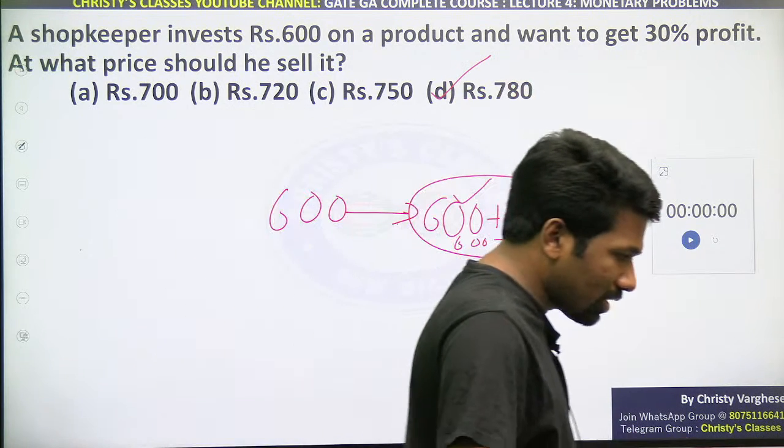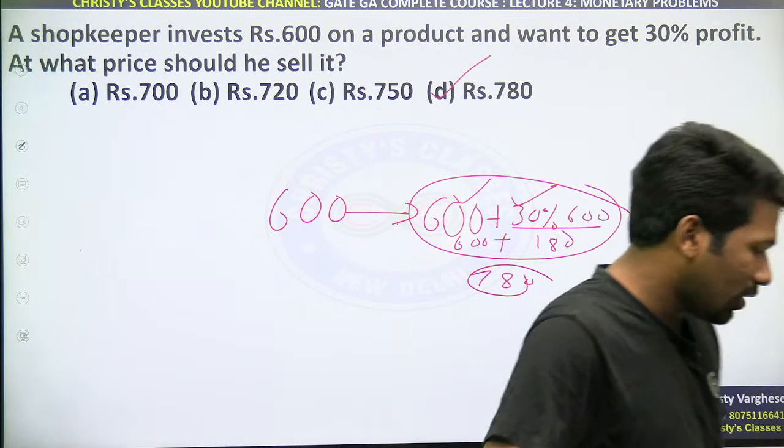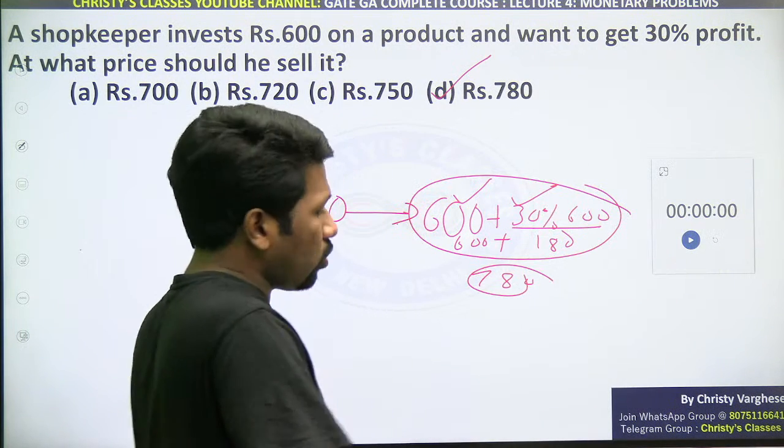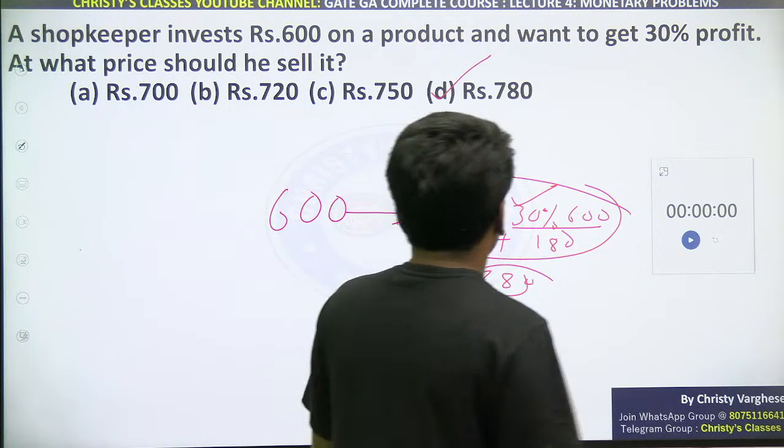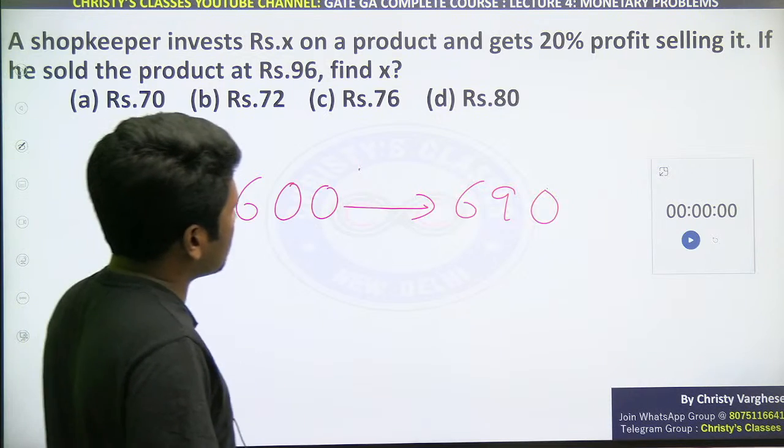All of you understood it? 780, how? Please respond. So option D, 780 is the answer. Then try the next question super fast.